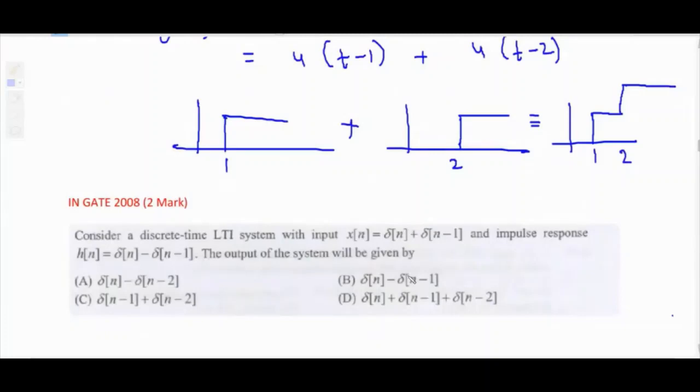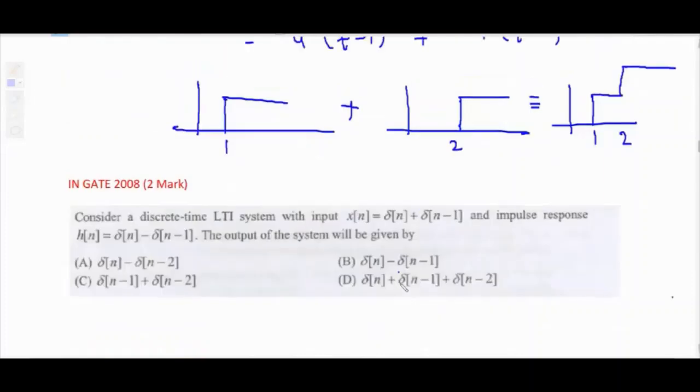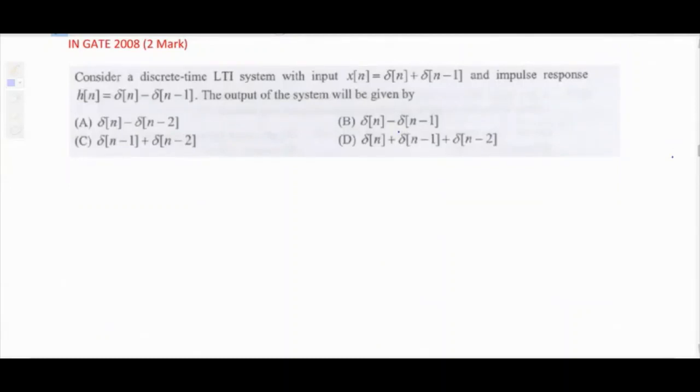Next question. Consider discrete LTI system with input x of n equal to delta n plus delta n minus 1. So input is given, x of n is given, and impulse response is given, delta n minus delta n minus 1. The output will be given by, and we have 4 options. 2 mark question in the year 2008 for instrumentation branch.